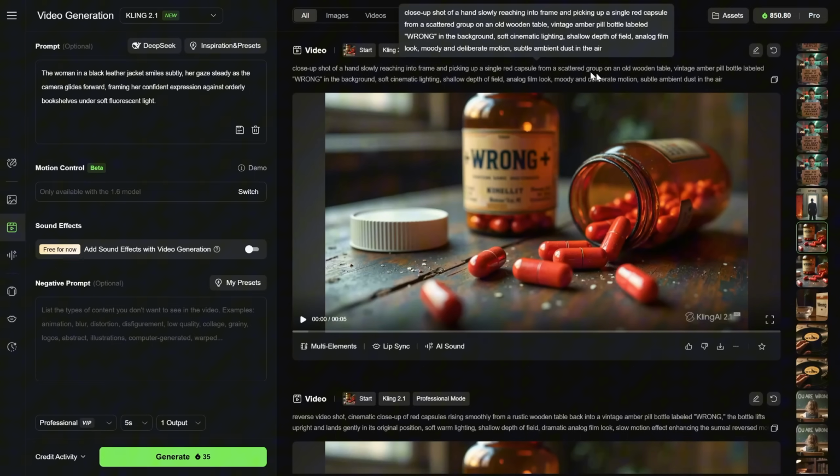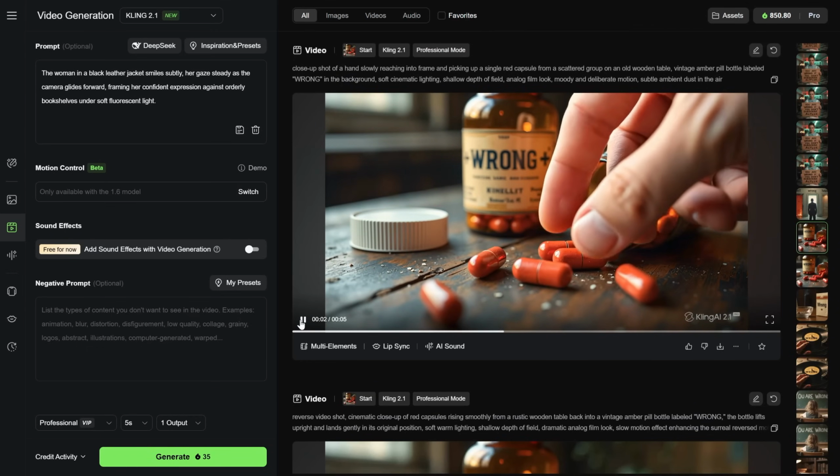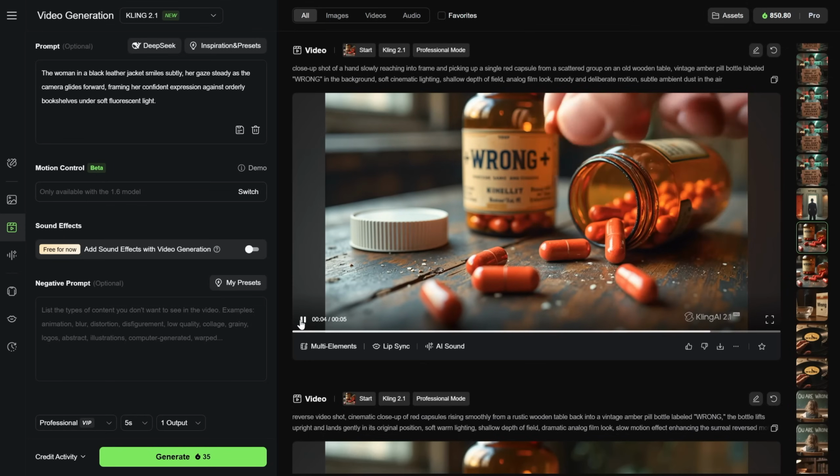Usually, AI can animate pretty well what it sees in the image as long as the movement is not very fast. But sometimes I like to introduce something new in the scene that wasn't there before. Like in this example with the bottle of pills, I wanted to add a hand that takes one pill, and you can see it also shows up in the reflection, reaching in and picking up a pill. It even interacts with the other pill there.